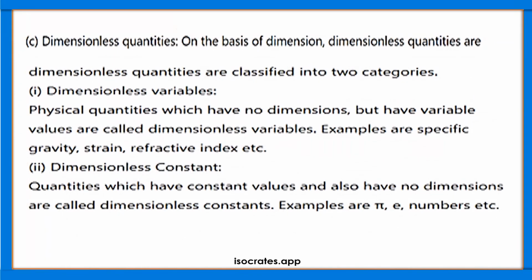The third topic is dimensionless quantities. On the basis of dimension, quantities are classified into two categories: one is dimensionless variables, another is dimensionless constants. The physical quantities which have no dimensions but have varying values are termed as dimensionless variables, like specific gravity, strain, refractive index, etc.